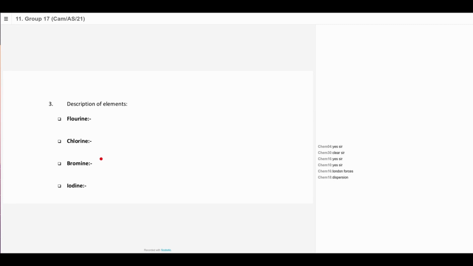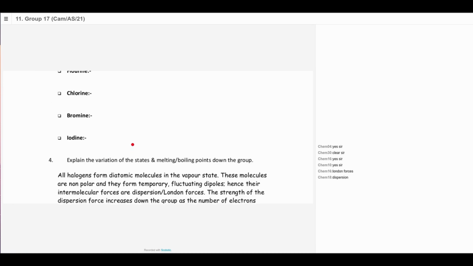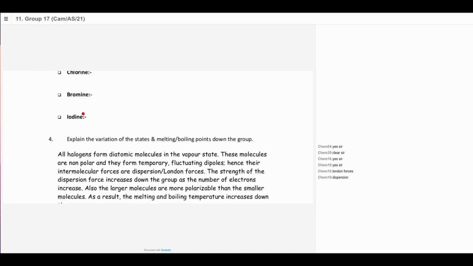Bromine is brown liquid, smelly and poisonous. Iodine is gray solid, smelly and poisonous.